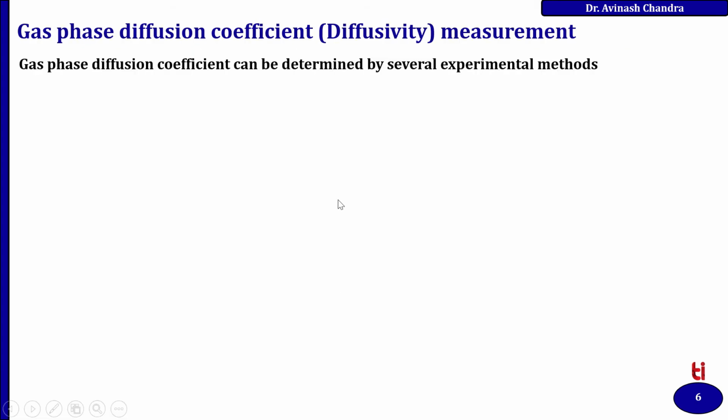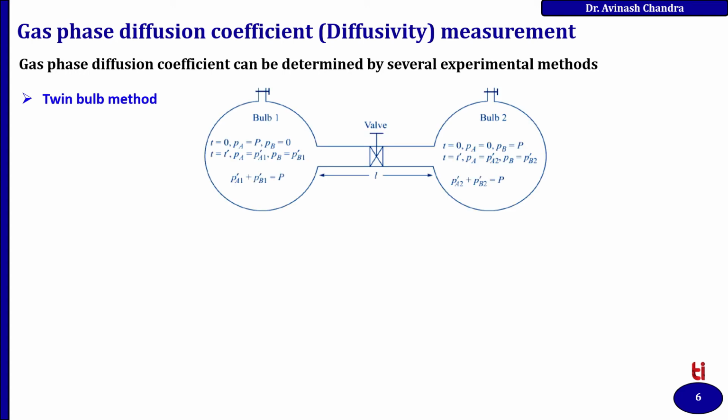The gas phase diffusion coefficient can be determined by several experimental methods. One method is the tube bulb method. In this method, there are two bulbs connected to each other by a valve, and the length of this tube is L. The conditions at bulb 1 at time t equal to 0 are PA equal to P, PB equal to 0.